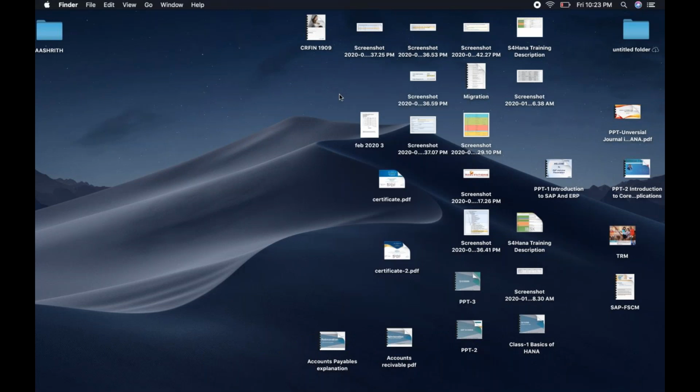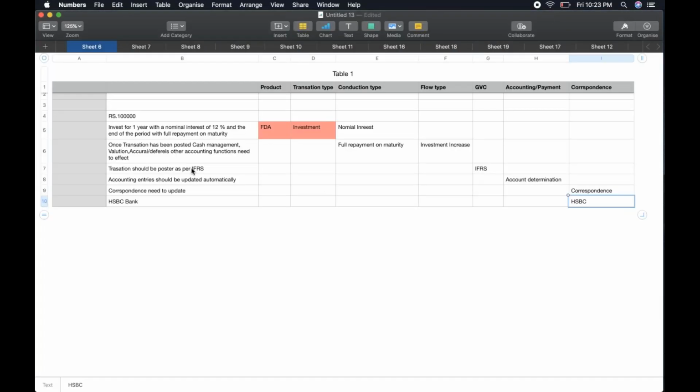If you see here, I left accounting data, and I left the correspondence. This I'm going to cover in tomorrow's session, the continuation part. After the end of tomorrow's session, please refer to the sessions 2 or 3 times and try to do the practice.